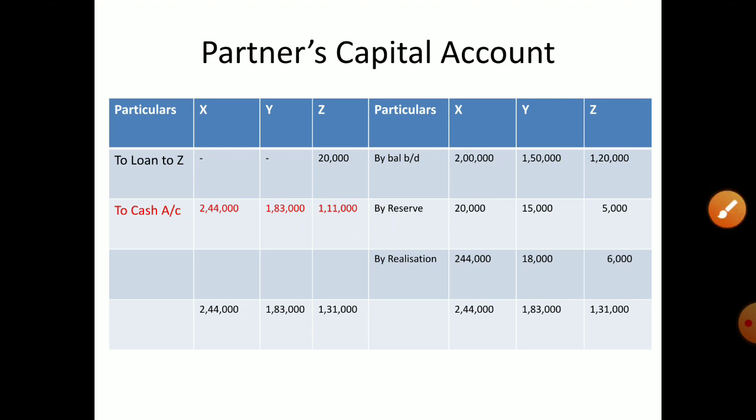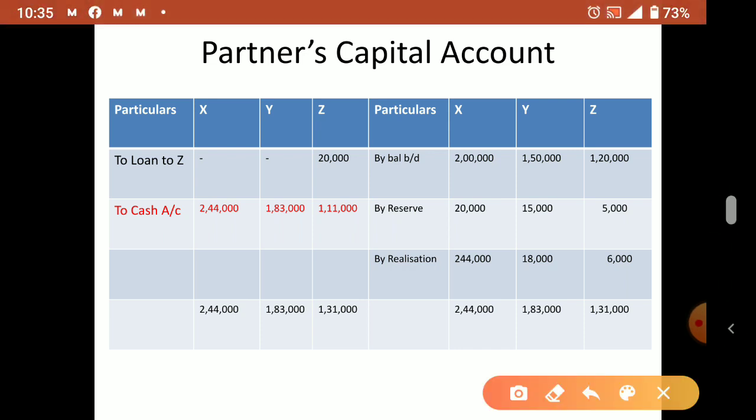Partners loan account done, and now we can start the partners capital account. We start with the opening balance first: 2 lakh, 1 lakh 50, 1 lakh 20. This is there in the question. Then the reserve was there. I told you it is a general reserve, so we can distribute it in the capital account in 4:3:1 ratio. So it will come like this. Then realization profit, the last answer.